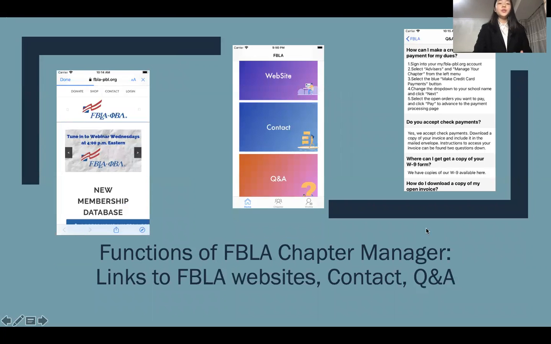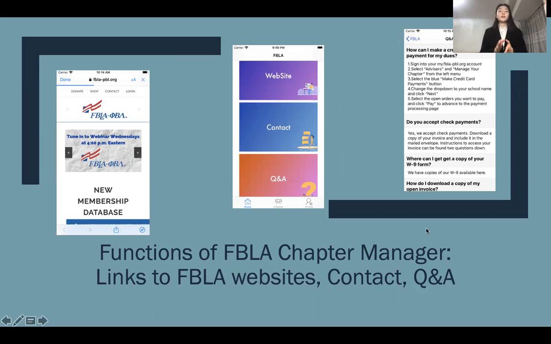Then it comes to the links to FBLA websites, contact, and Q&A. When the members click on the website button, it will direct them to the official FBLA website in the Safari browser. The contact function enables users to send an email to FBLA. The Q&A includes all the frequently asked questions which I got from the official website.